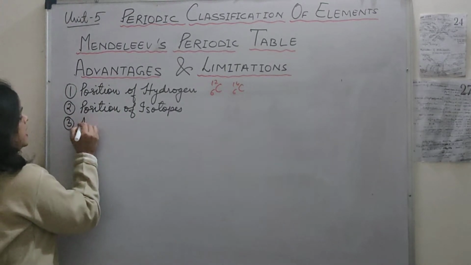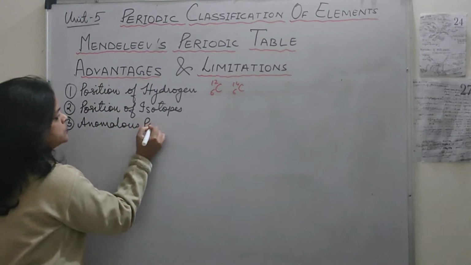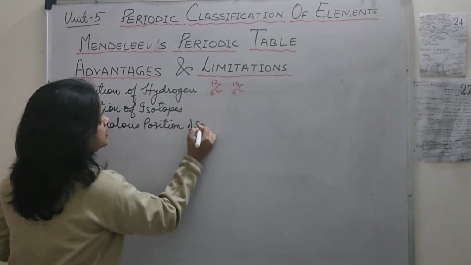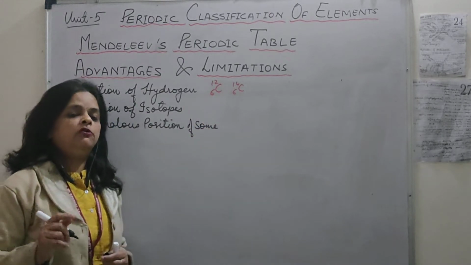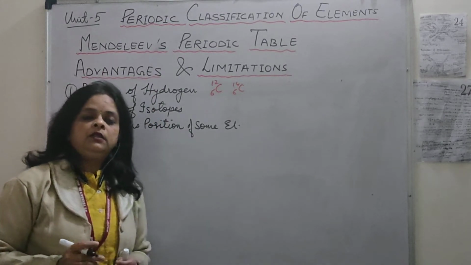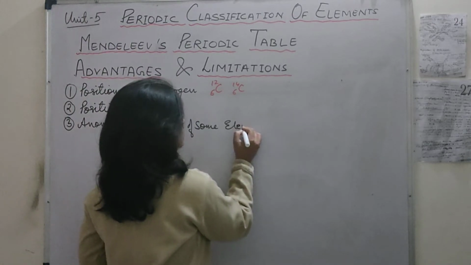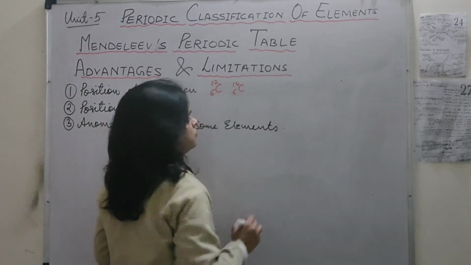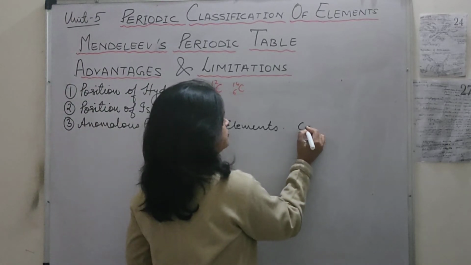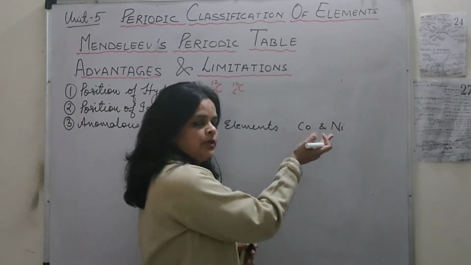Okay, third one is anomalous position. As we had already discussed, anomalous position of some elements. I had already given you one example of cobalt and nickel. In cobalt and nickel, we saw that the one which had the higher atomic mass was placed earlier. So we will write that example over here. Anomalous means contradictory. Anomalous position of some elements: cobalt and nickel, though having the higher atomic mass, placed earlier.